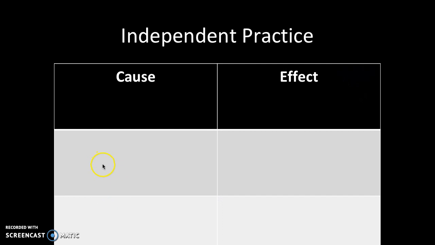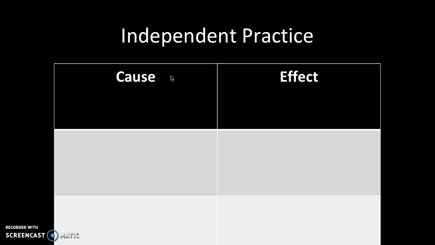We're going to be moving on to independent practice now. You're going to get this blank graphic organizer, cause and effect. You can look for any cause and effect relationships that work. So you're going to read pages 9 through 15. Then you're going to find 2 cause and effect relationships. Now there are many of them here. Students, you can find whatever you think might be a cause and effect relationship, and we'll discuss after.